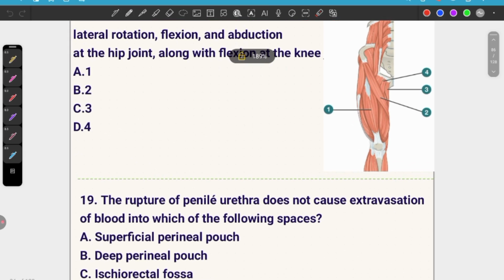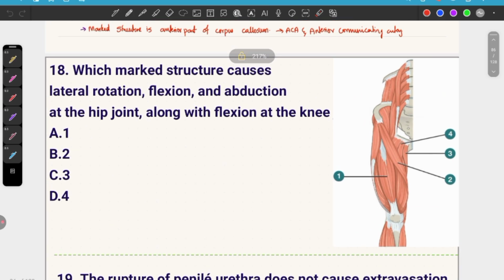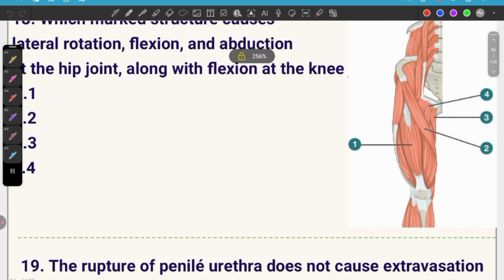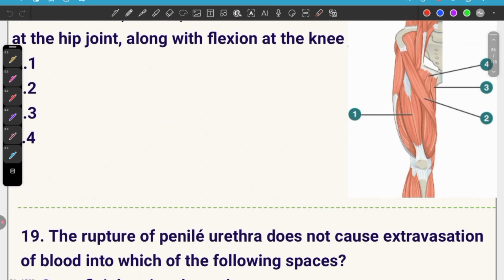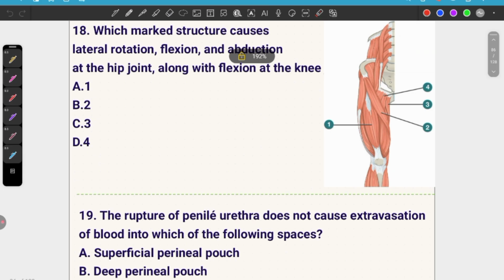18th one. Which marked structure causes lateral rotation and flexion and abduction at hip joint along with flexion at knee joint? Which among these muscles causes flexion at knee joint and flexion, abduction and lateral rotation in the hip joint?